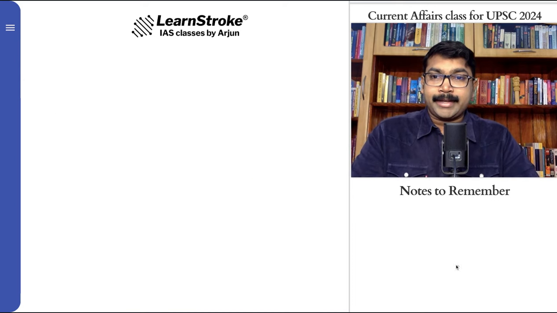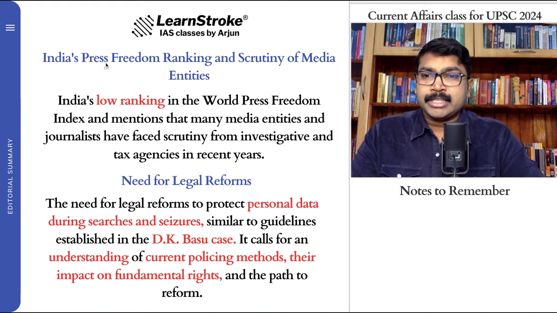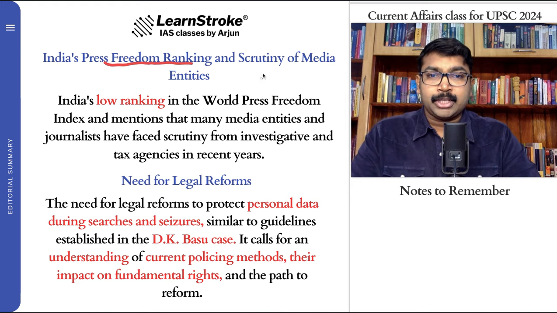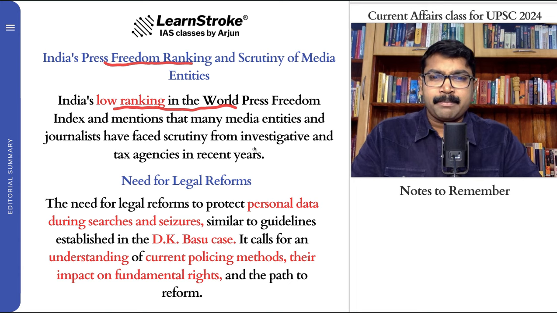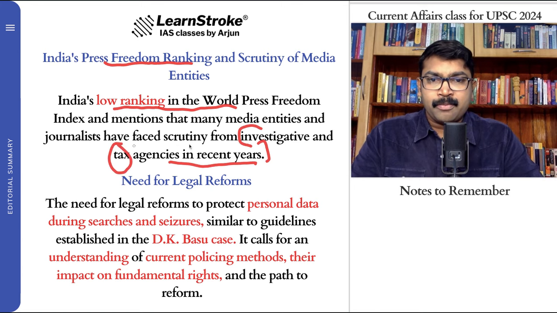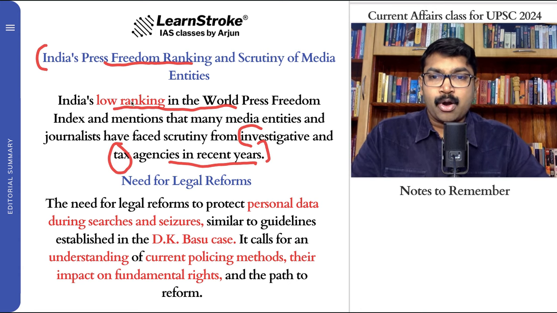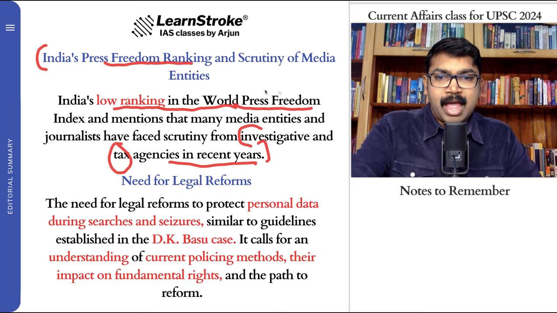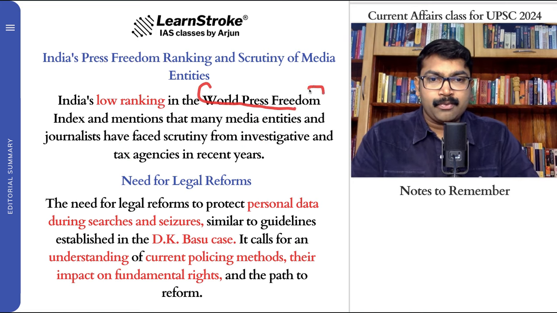And the next important thing is regarding India's press freedoms and ranking and the scrutiny of media. It talks about India's low ranking in the World Press Freedom Index, and mentions that many media entities have faced scrutiny from investigative and tax agencies in recent years. So the tax agencies and investigative agencies are targeting the media. Basically, India has low press freedom according to the index. So have an idea what the World Press Freedom Index is.